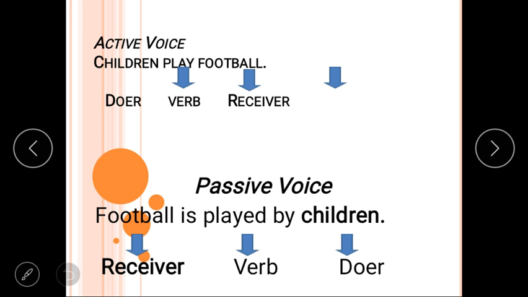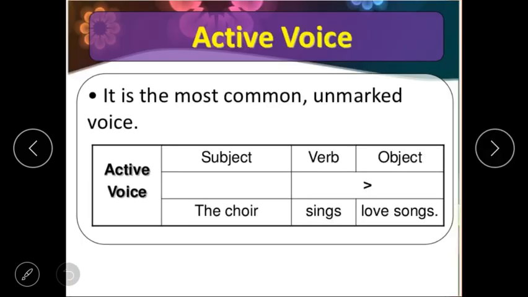Let's see, in the first sentence, children are the doer of an action, and they are sitting on the chair of subject. So it is called active voice. In the next sentence, football is the receiver of an action. Which action? That action was done by the children. So the receiver of an action is sitting on the chair of subject. So we can say that this sentence is in passive voice.